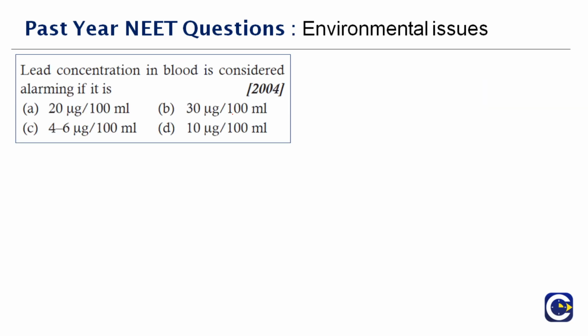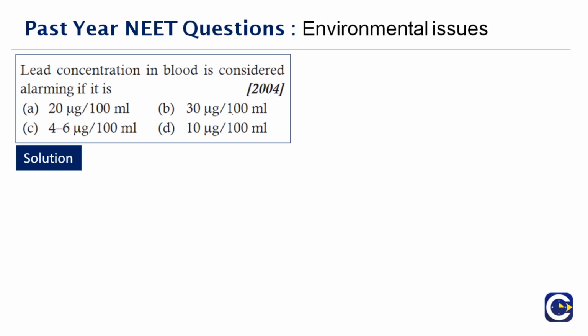Next question here. Lead concentration in the blood is considered alarming if it is dash. So there is a standard value for it. If it goes beyond that, it is a threat to the life of the person or the organism.